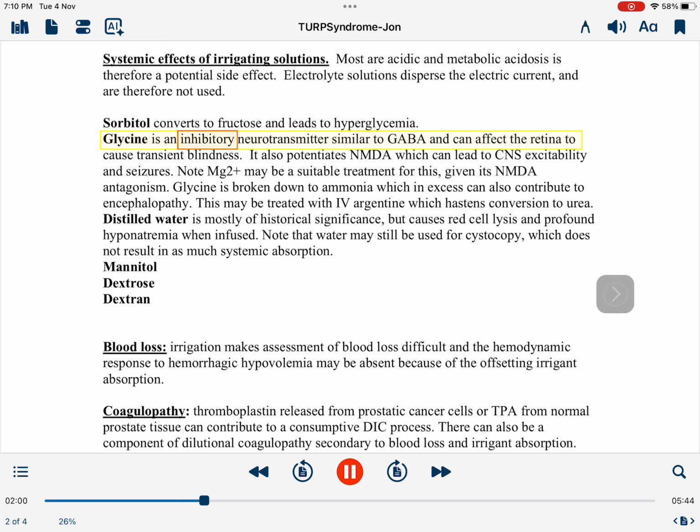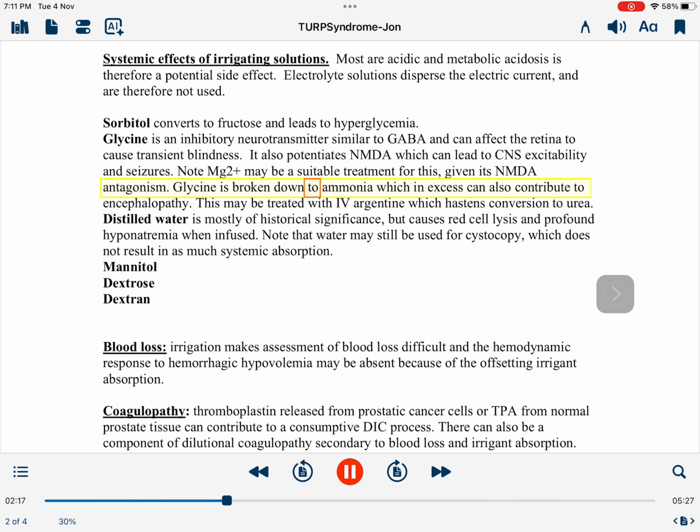Glycine is an inhibitory neurotransmitter similar to GABA and can affect the retina to cause transient blindness. It also potentiates NMDA, which can lead to CNS excitability and seizures. Note Mg2+ may be a suitable treatment for this, given its NMDA antagonism.